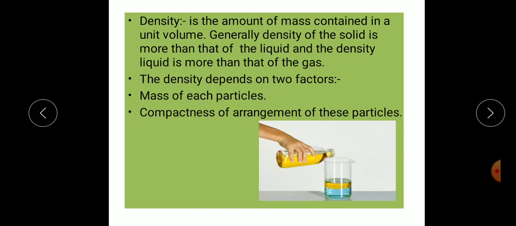Understand, students? The density depends upon two factors: the mass of each particle, and the compactness of arrangement of these particles. For one more example, I show here in the picture, students. You take one beaker and fill it with water and oil.